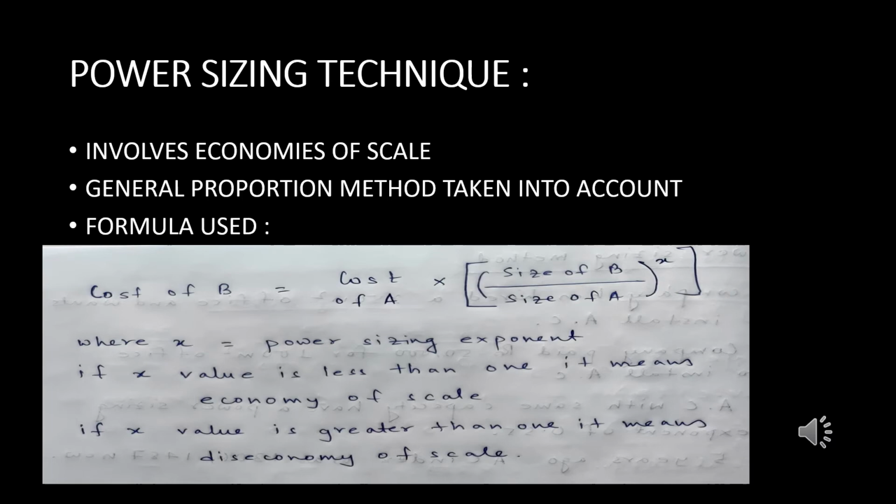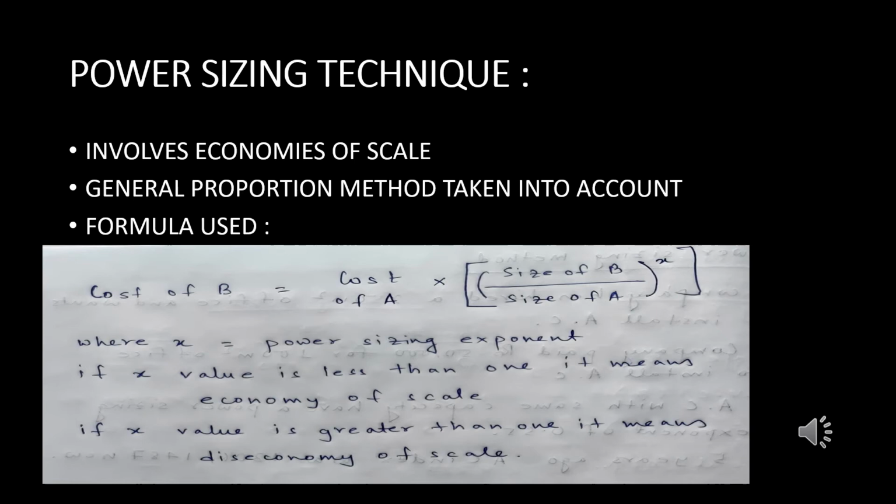If we talk about size here, it is basically a general term. In a specific case, this may represent an area of a unit, volume, or it can be taken as generating capacity. So these are also taken into account. Now let us talk about that particular x. The x is practically known as the power sizing exponent. If the value of x is less than 1, there is economy of scale.